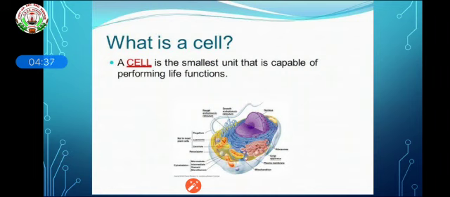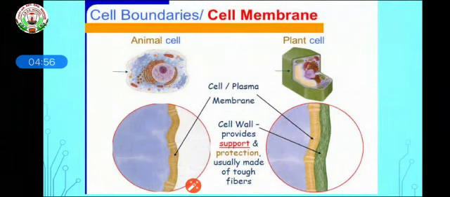It has many organelles inside it. It means the structure of the cell is very complicated, and it is microscopic, which we cannot see with our naked eyes.